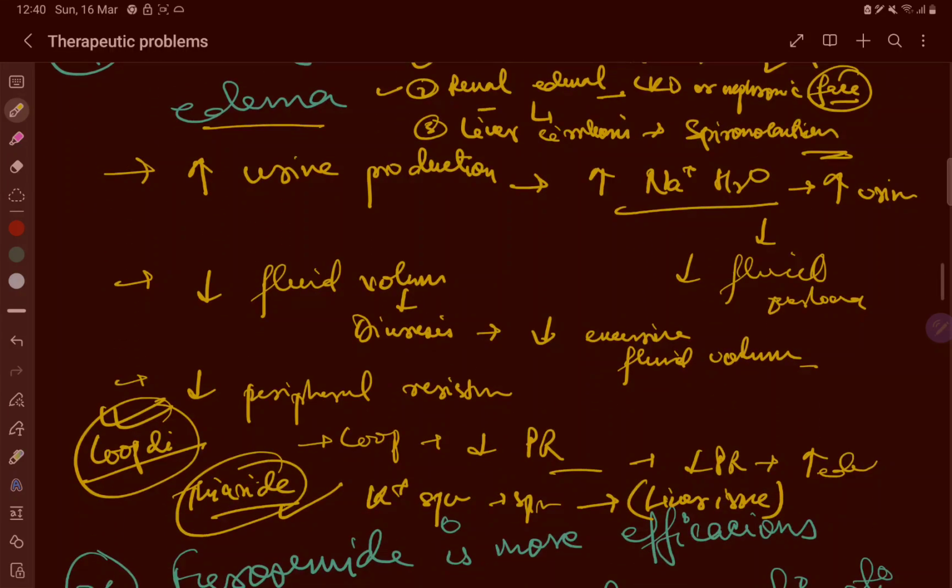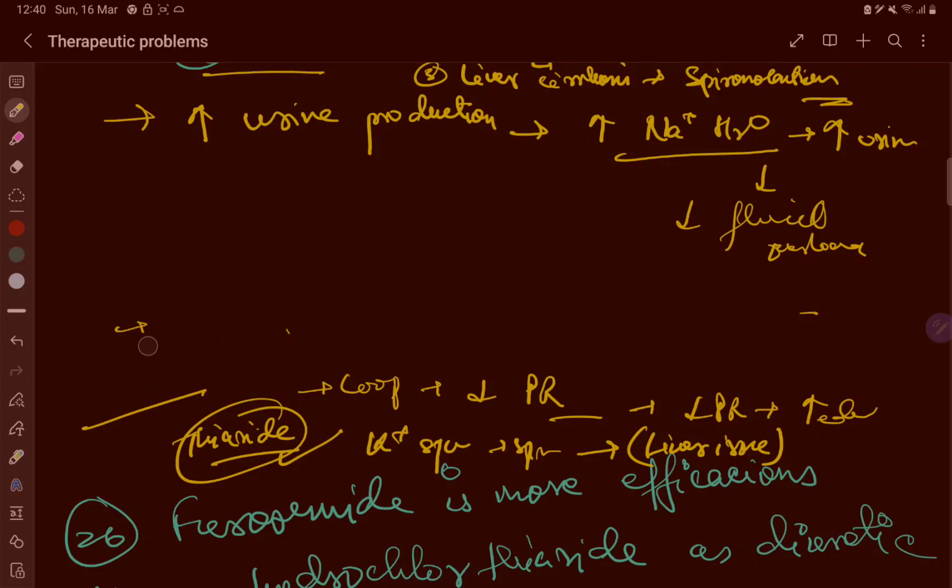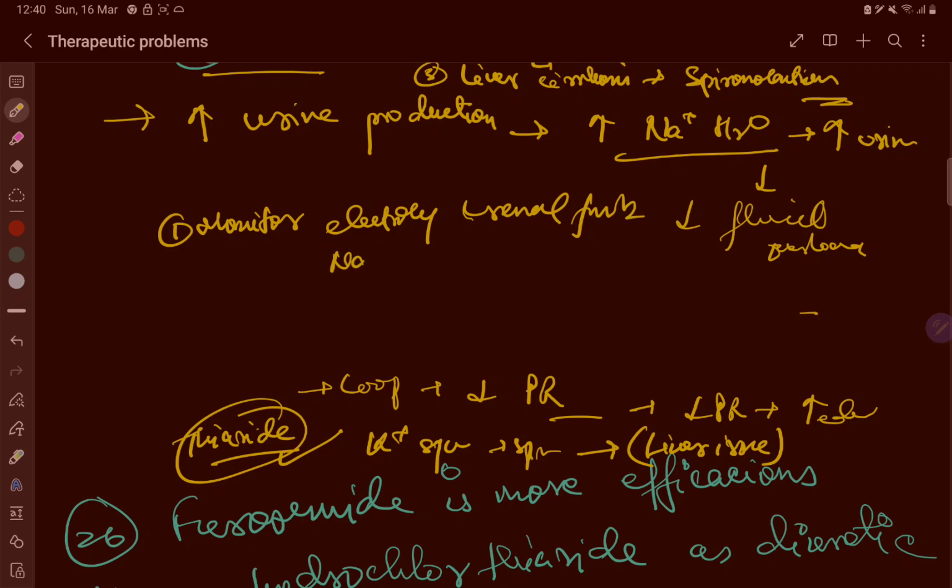What other things do we have to see? The other things are: monitor the electrolyte level and renal function by monitoring the sodium, potassium and renal creatinine, urea creatinine.